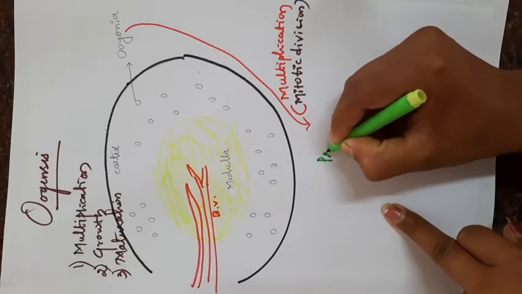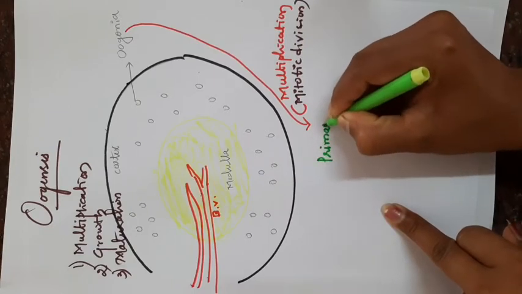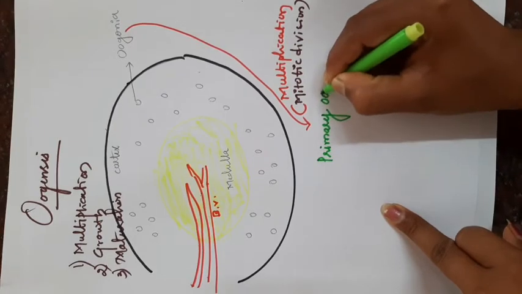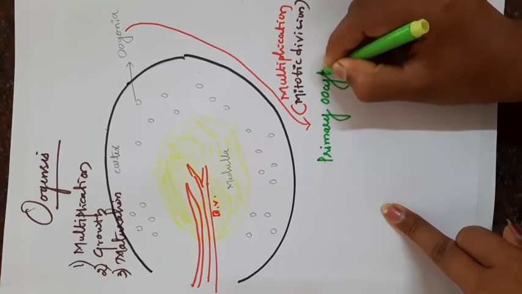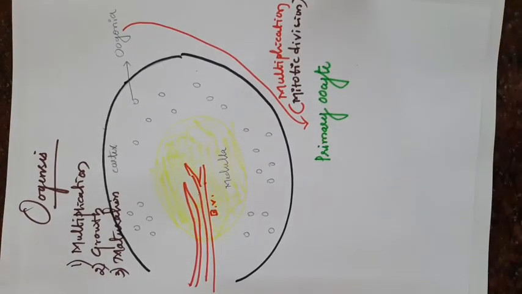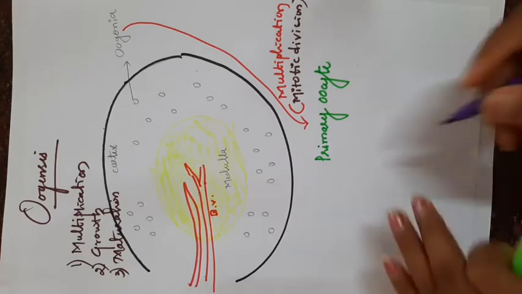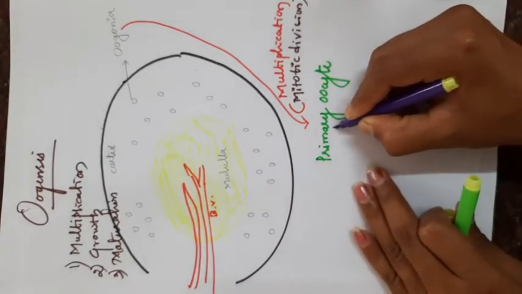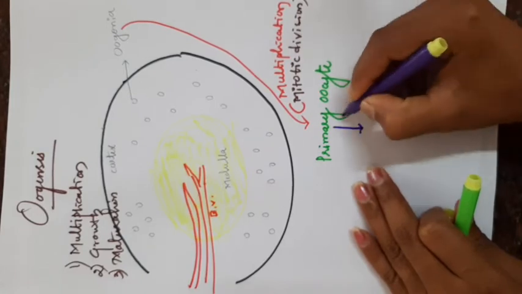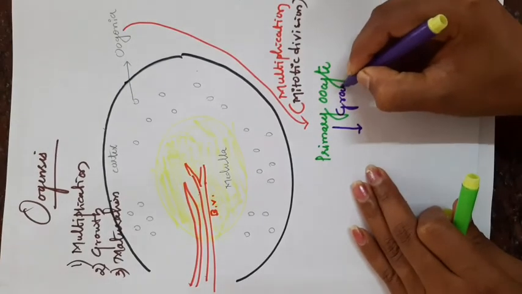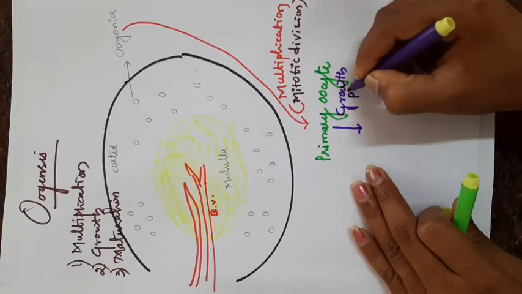Remember this one, primary oocyte. Then the primary oocyte undergoes the second step of oogenesis, that is the growth phase.